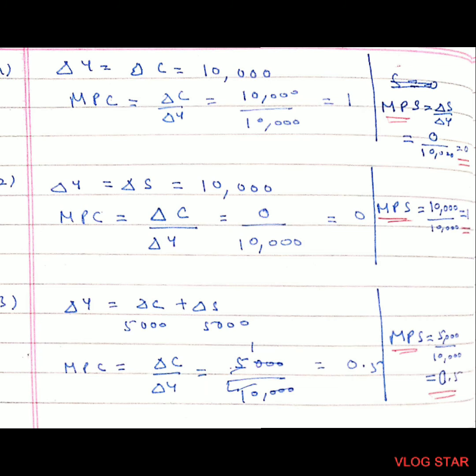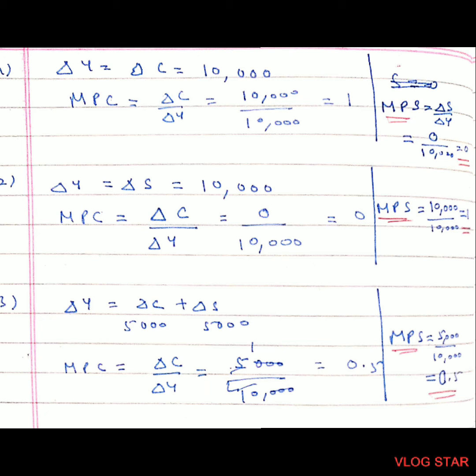Now see the second one. The second one is a very miser person. He does not spend anything on consumption, he tries to save everything. So as he got 10,000 as bonus, he saved all 10,000. So as we find MPS, savings were 10,000, income was 10,000, it turns out to be 1. So as we do MPC plus MPS, 0 plus 1 is again 1.